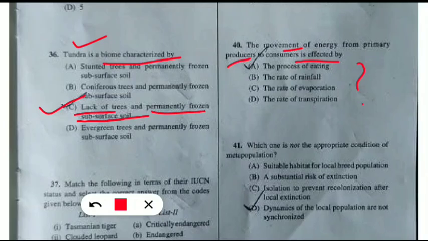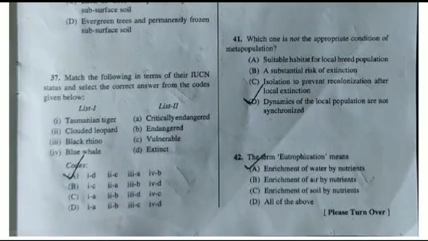So this was not talking specifically about the plants. It can be the blue-green algae also. So you should eliminate this one by one. Rate of rainfall not depending, rate of evaporation, rate of transpiration, these things are not affected by the movement of energy. So here I will go with option A, that is the process of eating. Let's move to the next set of questions.